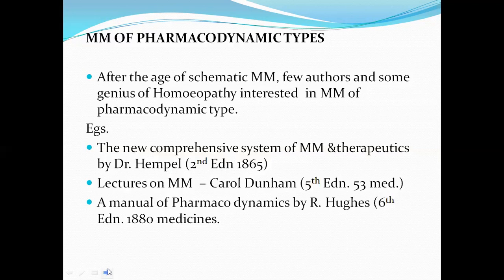Examples: The New Comprehensive System of Materia Medica and Therapeutics by Dr. Hempel, second edition, published in 1865; Lectures on Materia Medica by Carroll Dunham, fifth edition, 53 medicines; the Manual of Pharmacodynamics by R. Hughes, 6th edition, 108 medicines.